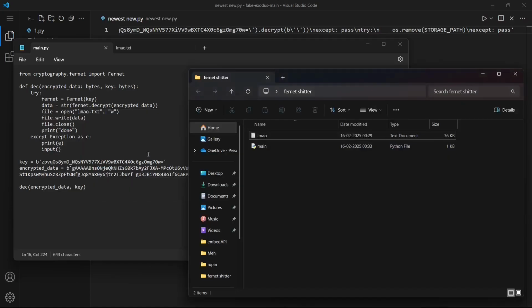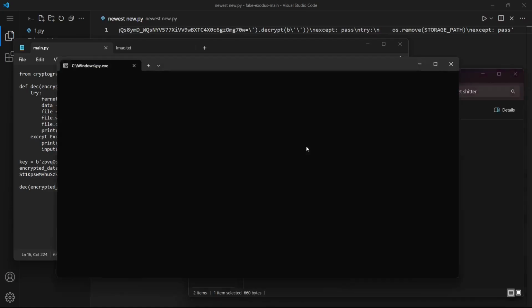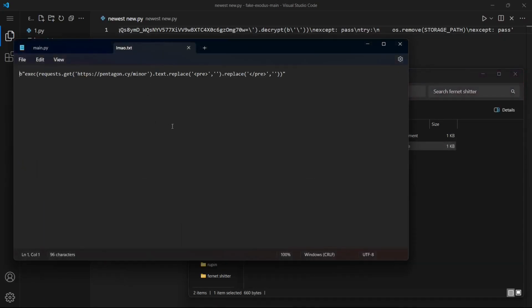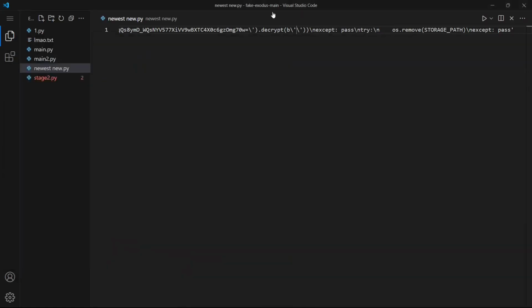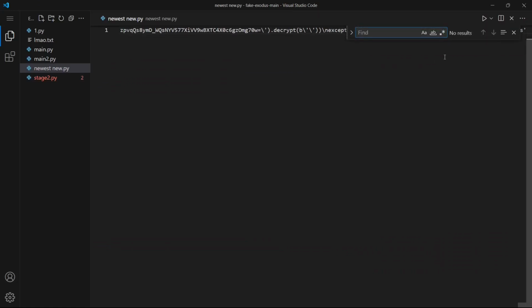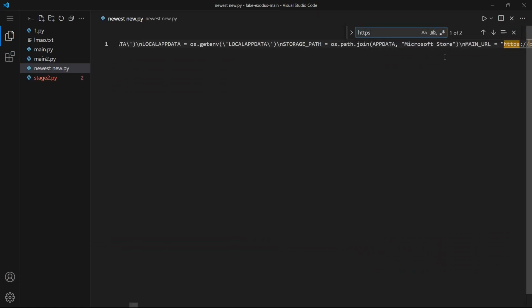Okay, that is a short one. Now I don't know what this is. This is probably some other malware that I'm not interested in. I just want to get the URL for this one. Okay, what is this?